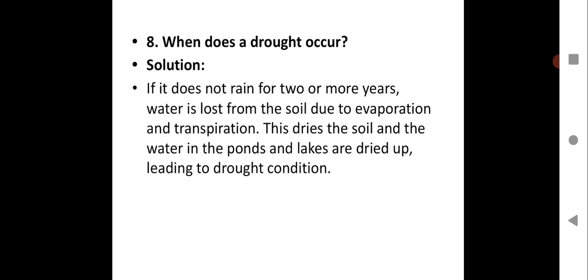This dries up the soil, and the water in the ponds and the lakes dries up, leading to drought condition. You have seen a picture of the drought condition, how the ground becomes cracked, with complete loss of water due to evaporation. This condition where you have water scarcity due to low rainfall or no rainfall at all for years together makes that area drought prone, and it is very dangerous to life, where plants, animals and humans cannot survive without water, as you all know. So I hope this answer is very clear with you all, children.